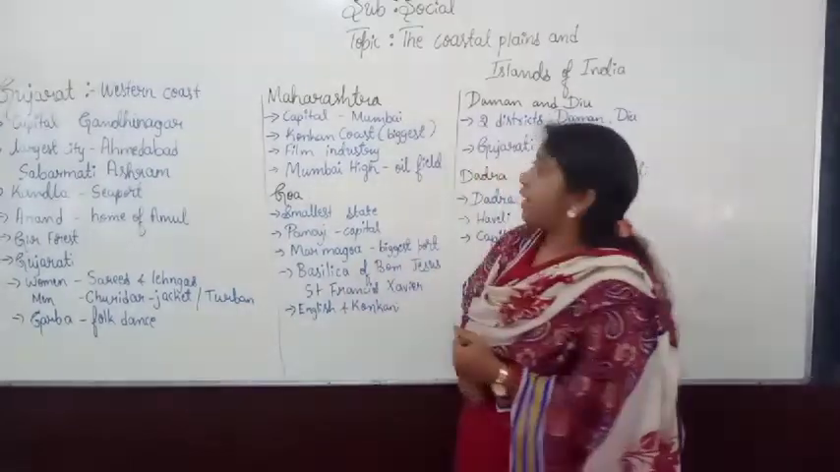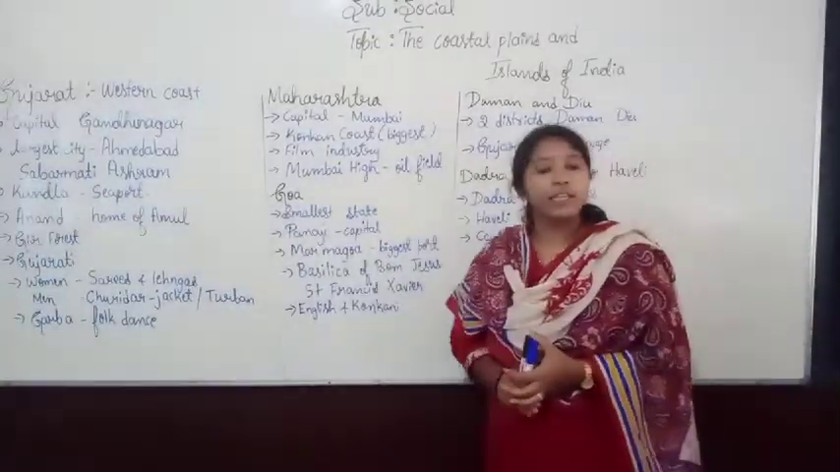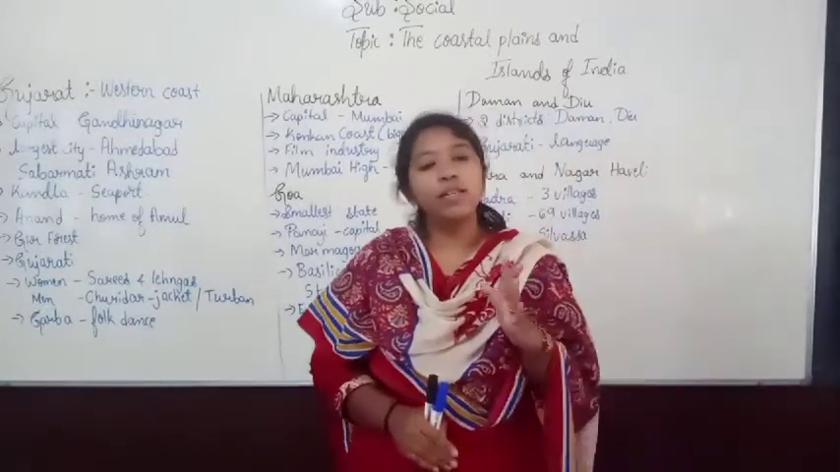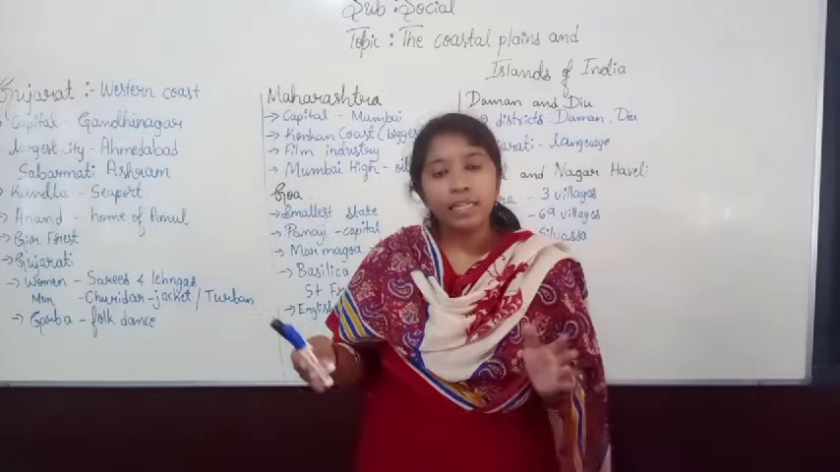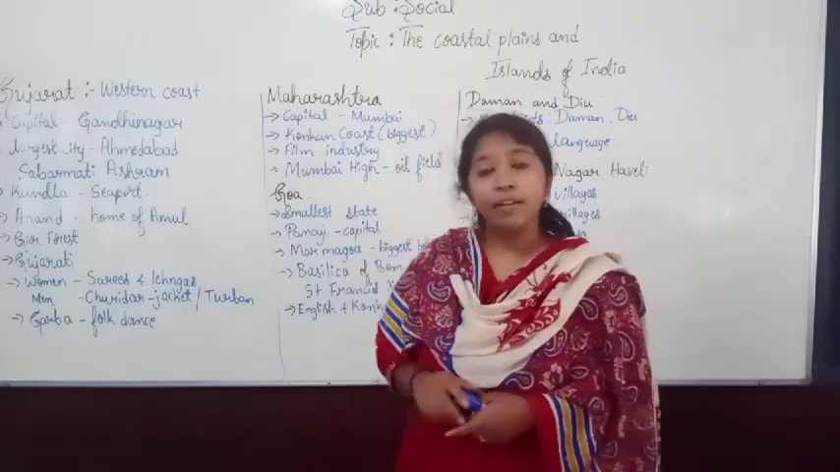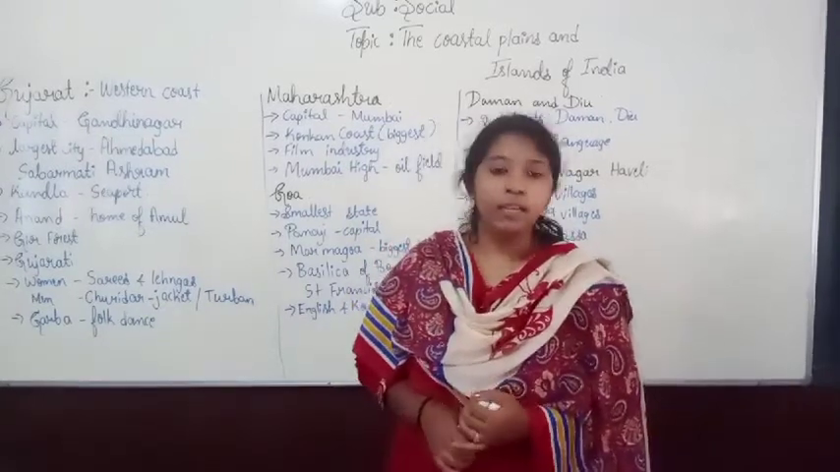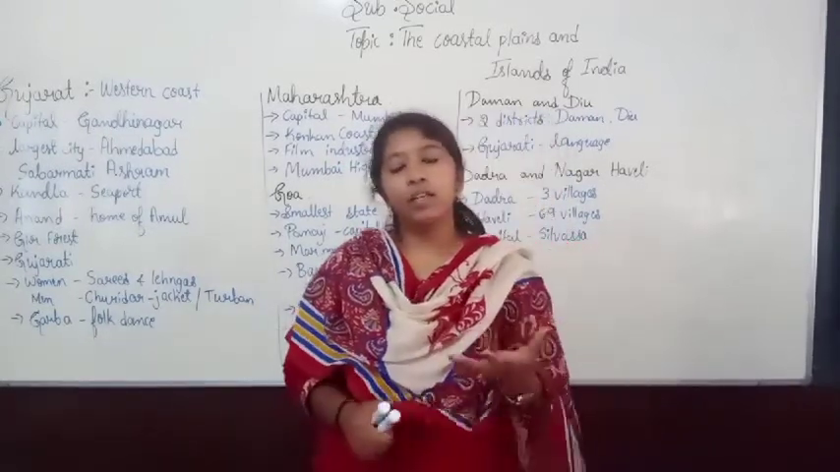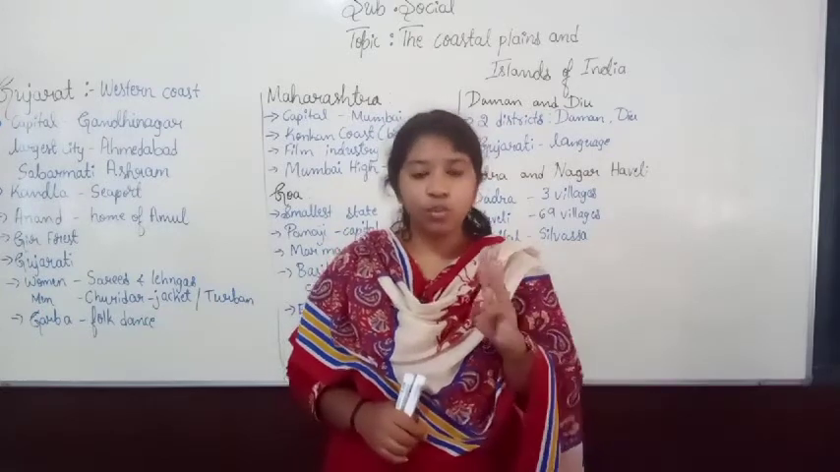So we have already discussed the coastal plains and islands of India. The coastal plains are the important plain land we can see near the sea, so that is called a coastal plain. Depending on the coastal areas, we divide them into three important coasts.